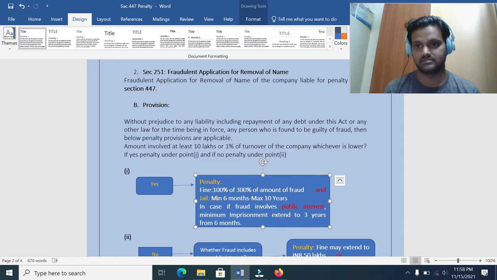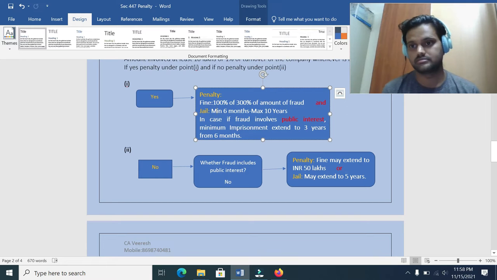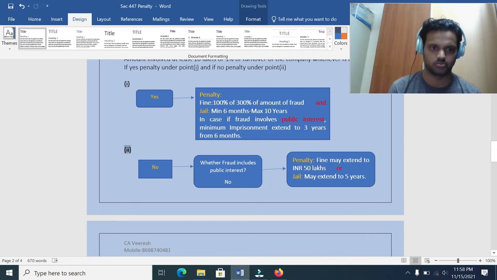What if the amount of fraud is less than 10 lakhs or less than 1% of the turnover? In that case, the point number two penalty will be applicable. There is one more condition. The amount of fraud should be less than 10 lakhs and less than 1% of the turnover of the company, and there should be no public interest involved. This is a very important point. There should be no public interest. If these three conditions are satisfied, then the penalty will be levied under this point number two.